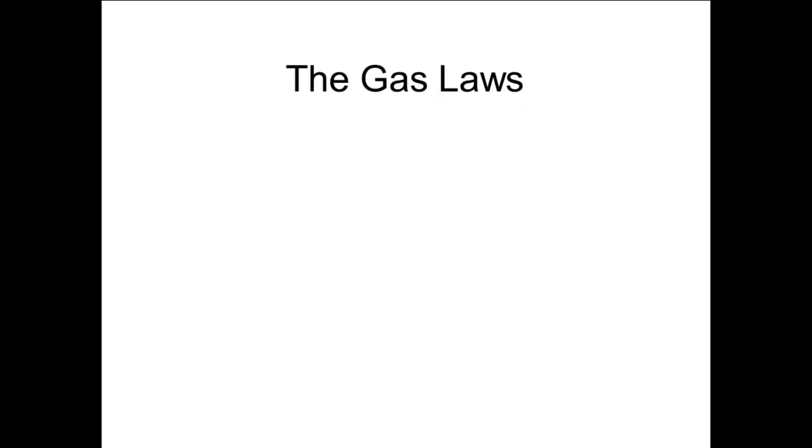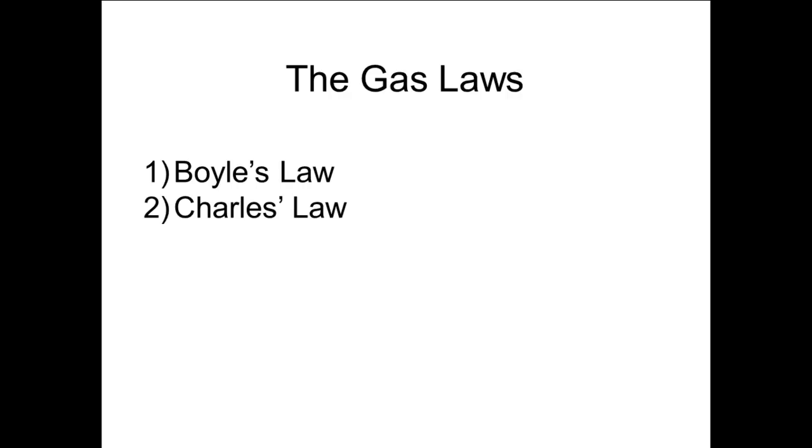The gas laws. Beginning in the 1600s, scientists began to investigate the properties of gases. In 1662, Robert Boyle published a paper identifying the relationship between the pressure and volume of air. Jacques Charles discovered the relationship between the volume of gas and its temperature in 1787. Amedeo Avogadro proposed in 1811 a relationship between the volume of a gas and the number of moles of the gas.